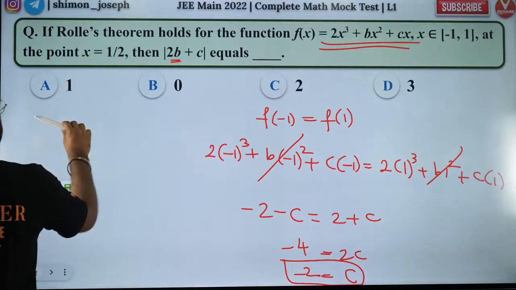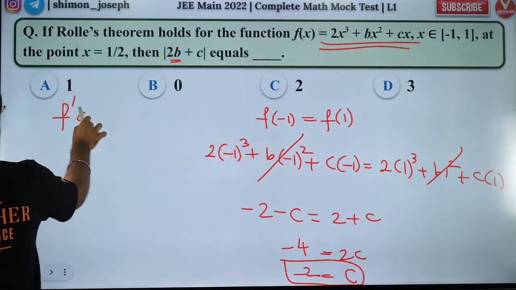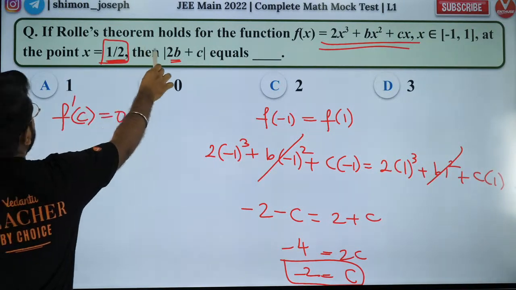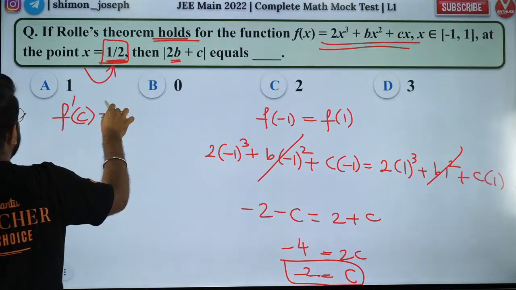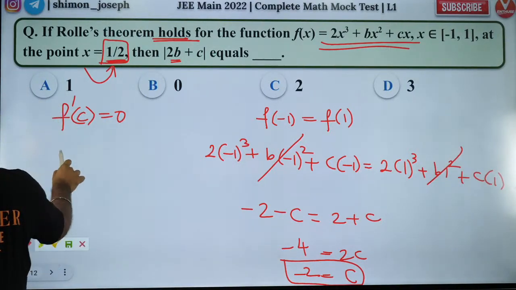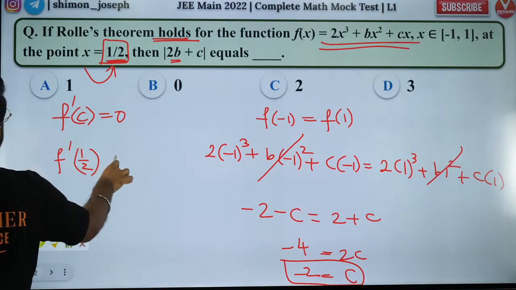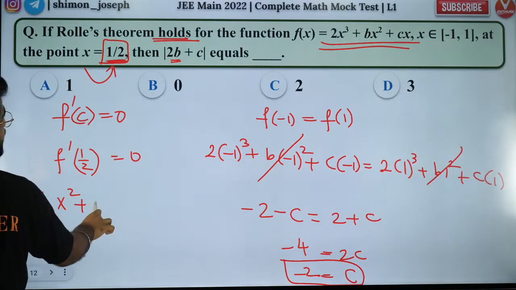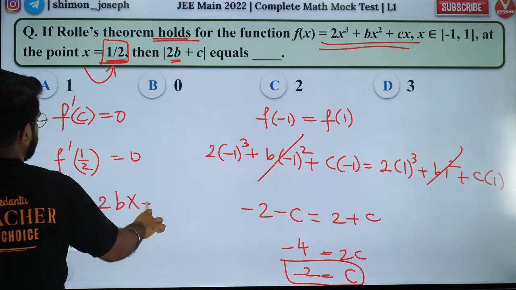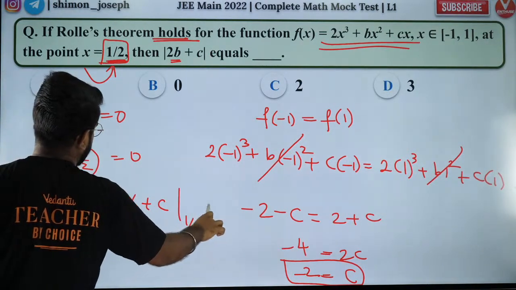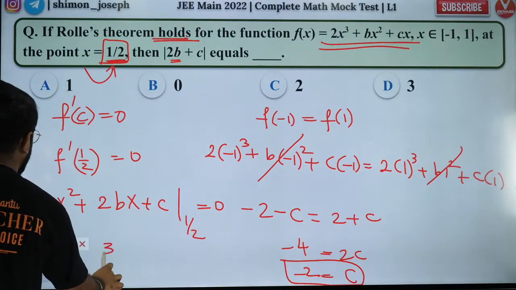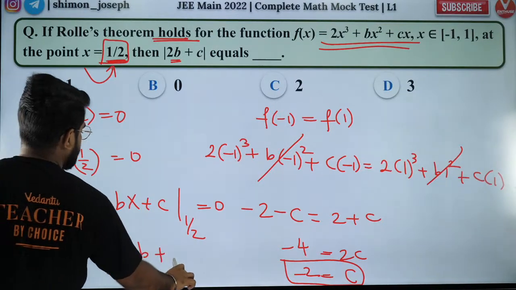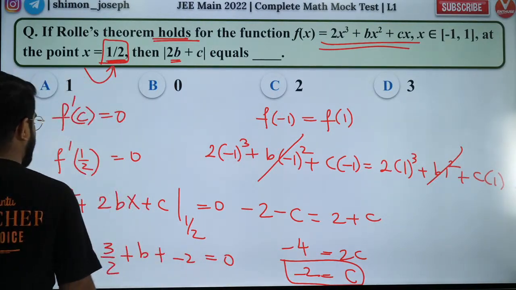So for that I need to use the statement of Rolle's theorem which says that f dash of c is equal to 0 and they gave you what is c. C is half because they said it holds at x equal to half. That means your derivative becomes 0 at half. So f dash of half is 0. What is f dash? F dash is going to be 6x square plus 2bx plus c. And I should find it out at half. That's equal to 0. So put half inside. You will get 3 by 2. Is that right? Then you'll have plus b. Then you'll have plus c, which is minus 2. That will be equal to 0. Are you guys happy with that?